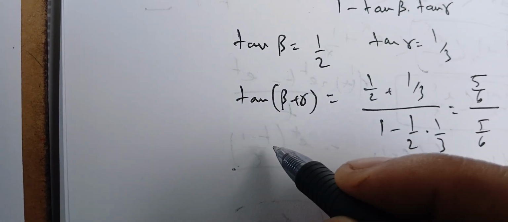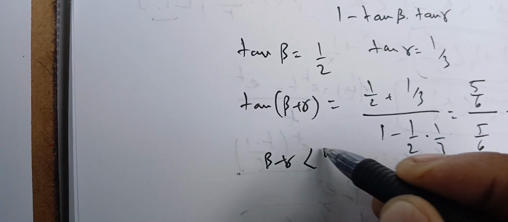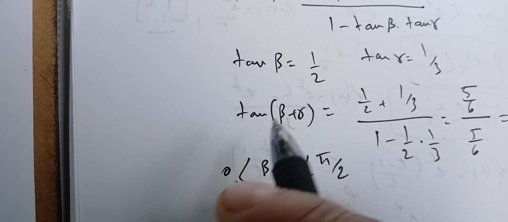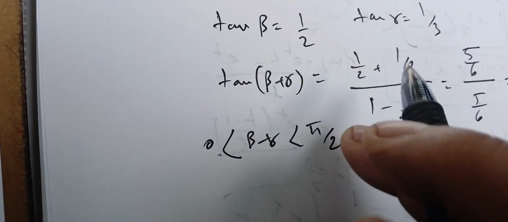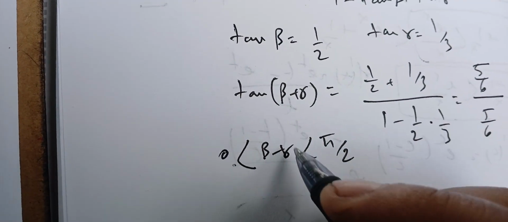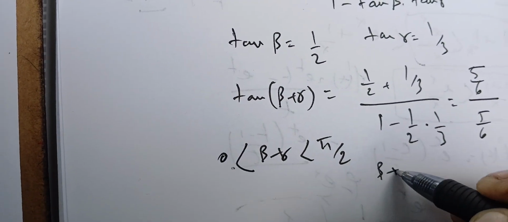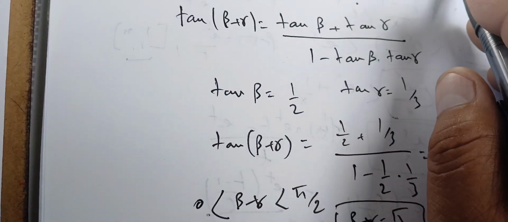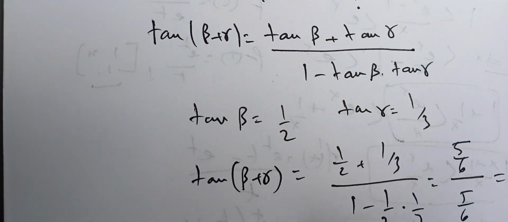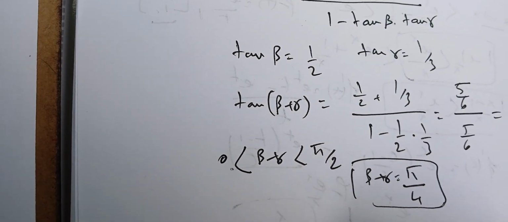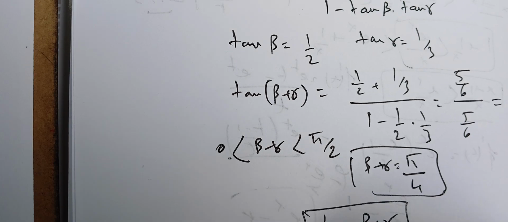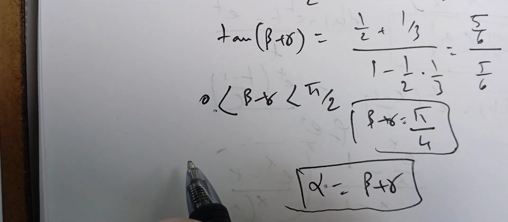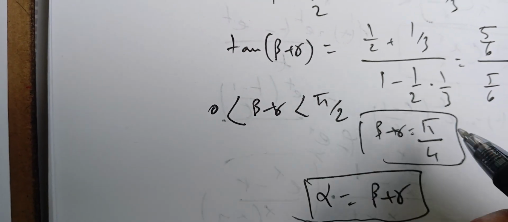Therefore, since beta plus gamma is between 0 and pi over 2, the only value that can give us tangent equal to 1 is pi over 4. And we have shown that alpha is pi over 4. Therefore this means that alpha is beta plus gamma. So this is how we do it.